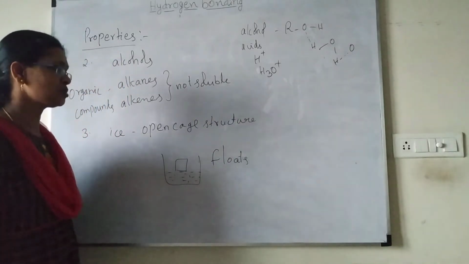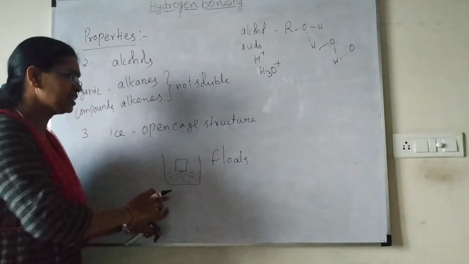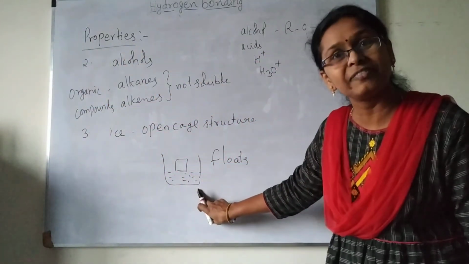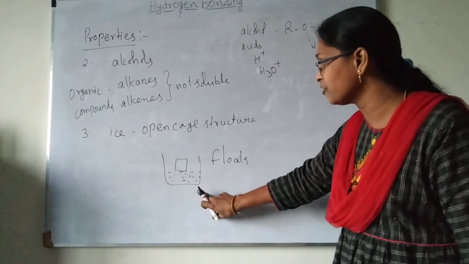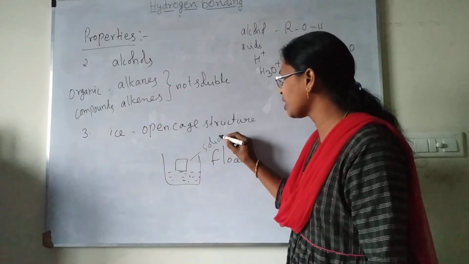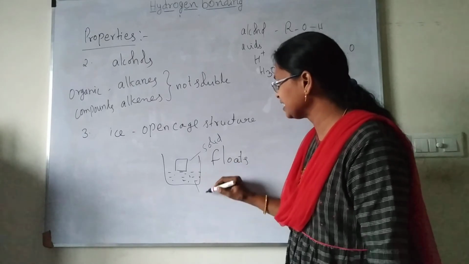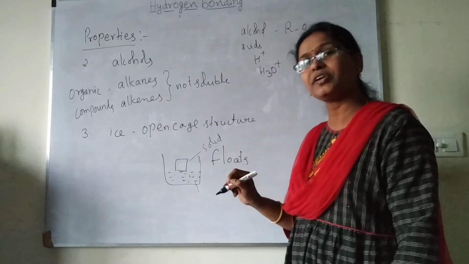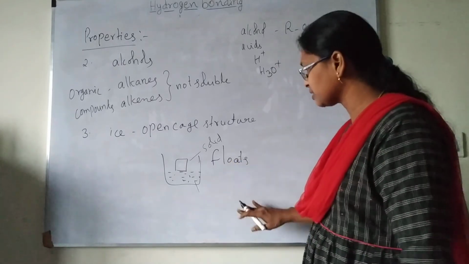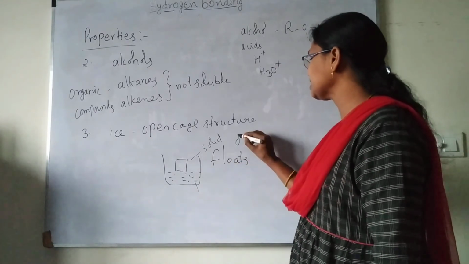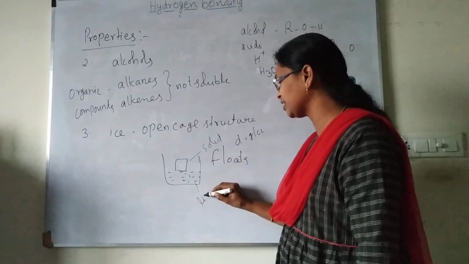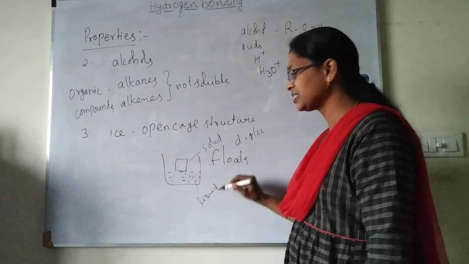The reason is that water is in the form of liquid, and ice is a solid. So compared to solids, the density will be less. Even though we know that solids have more density compared to liquid, here the density in gram per cc of this particular solid compared to the liquid is a little less. What is the reason for that?